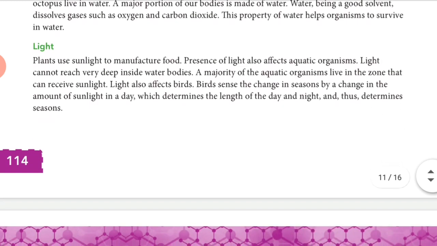Now our next topic is light. So how is light interacted with plants and animals? As we know, in the presence of sunlight, green plants can manufacture their food, right? It is called the photosynthesis process.